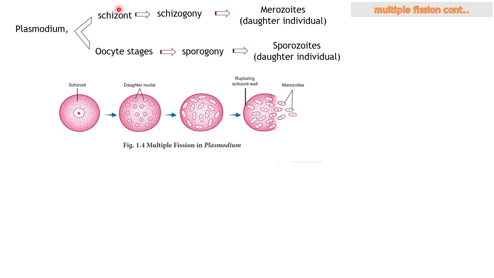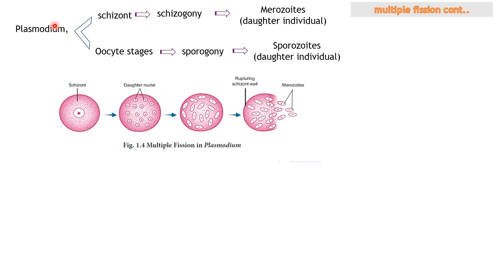This schizont again undergoes multiple fission through asexual reproduction, because inside the mosquito you get gametes, but here, once the sporozoites are introduced into the human blood circulatory system through a mosquito bite, it undergoes asexual reproduction. The schizont undergoes multiple fission and produces merozoites, and this process is known as schizogony.